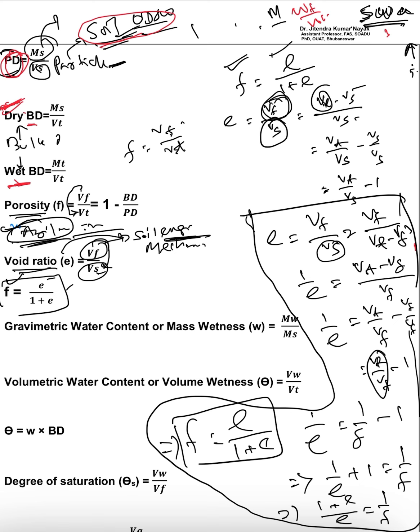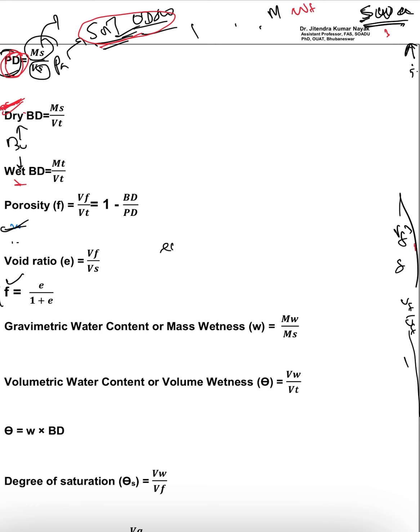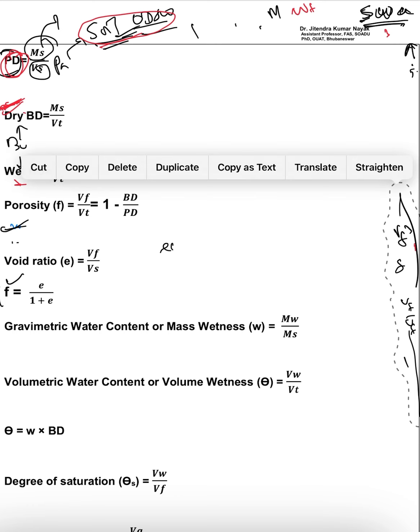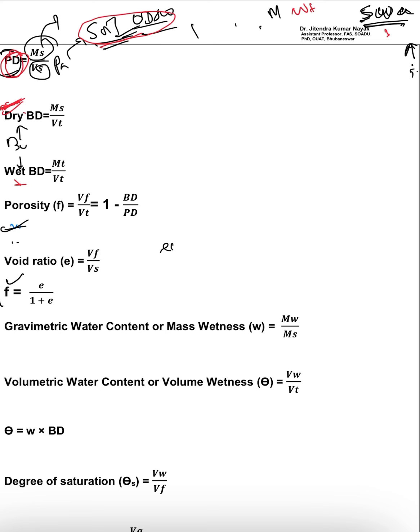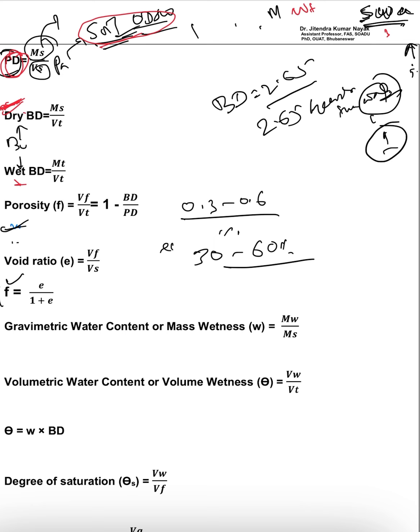So this is the relation between porosity and void ratio. Then next, coming to the range of porosity. The range of porosity will come between 0.3 to 0.6, or in percentage, 30 to 60%. It will vary. So if I say bulk density is 2.65, that means it is 2.65 times heavier than water, because normally water density is 1. So normal mineral soil is 2.65 times heavier than water.